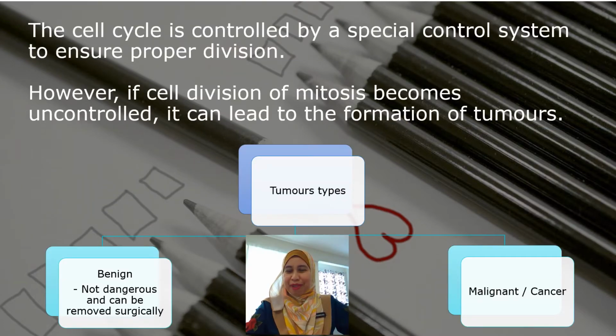If you still remember, we have learned about cell cycle. Well, cell cycle is controlled by a special control system to ensure that the division is happening at the correct time and at the correct rate. However, if the cell division of mitosis becomes uncontrolled, it can lead to what we call as tumors. There are two types of tumors. The first type, which is not dangerous and you can remove it by surgery, is called as benign tumors. The second type of tumors is malignant tumors, or normally we call as cancer.